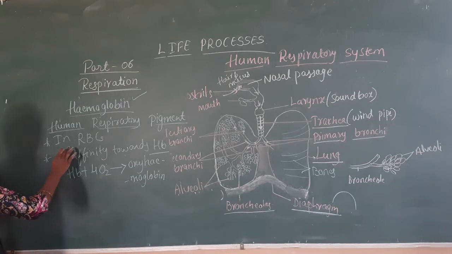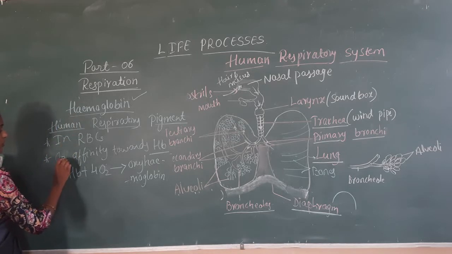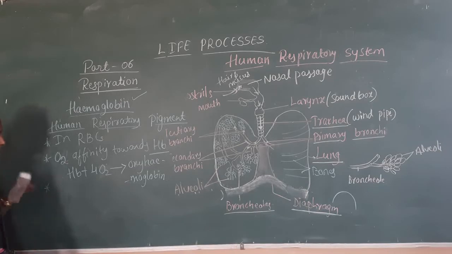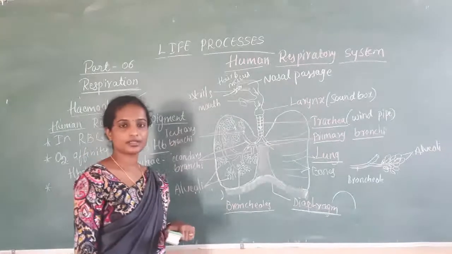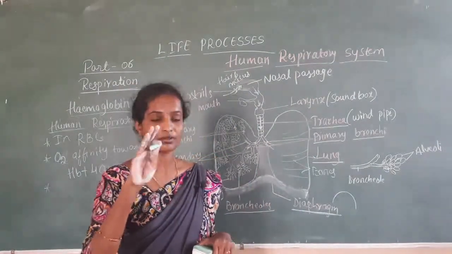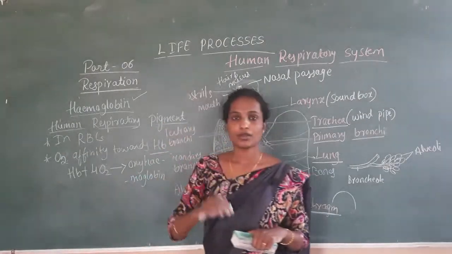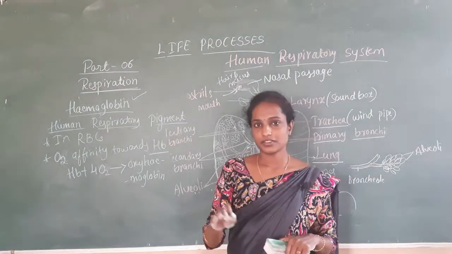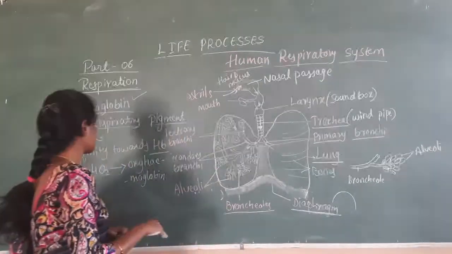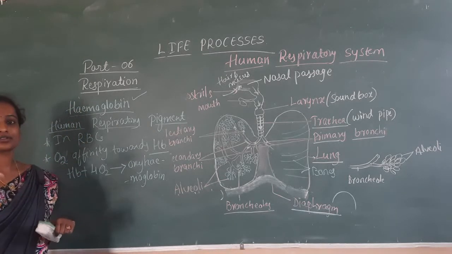So this is how oxygen is transported through the blood. And about 100 ml of oxygenated blood can carry and deliver 5 ml of oxygen to the tissues. So this is how the transportation of oxygen from lungs to other parts of the body takes place.